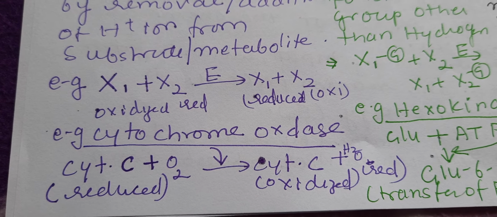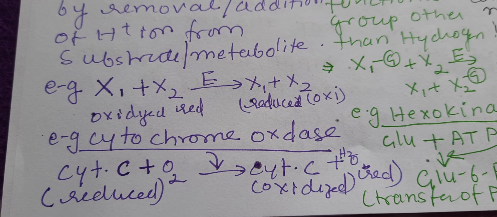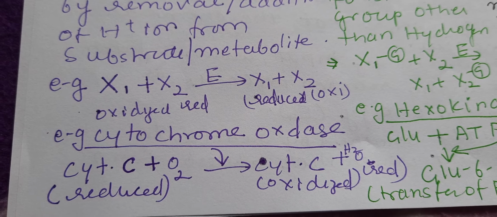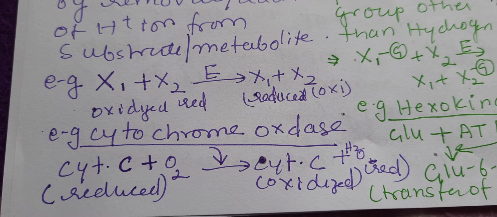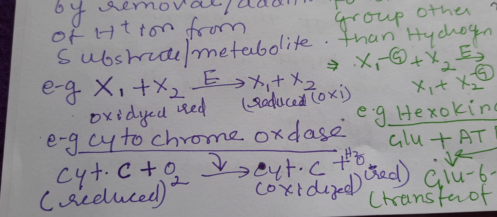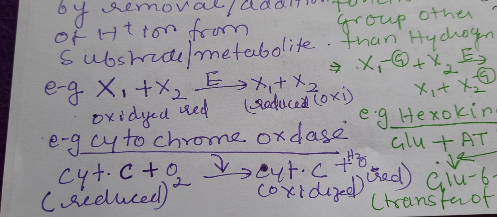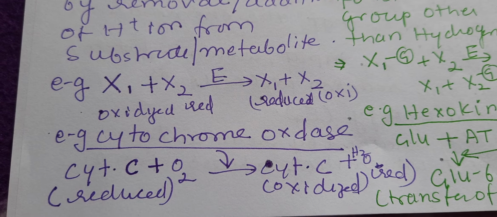For example, cytochrome oxidase is the enzyme which catalyzes the reaction. Cytochrome C is a substrate, and this enzyme adds oxygen to cytochrome C and catalyzes the oxidation reaction. So the enzyme is known as cytochrome oxidase.